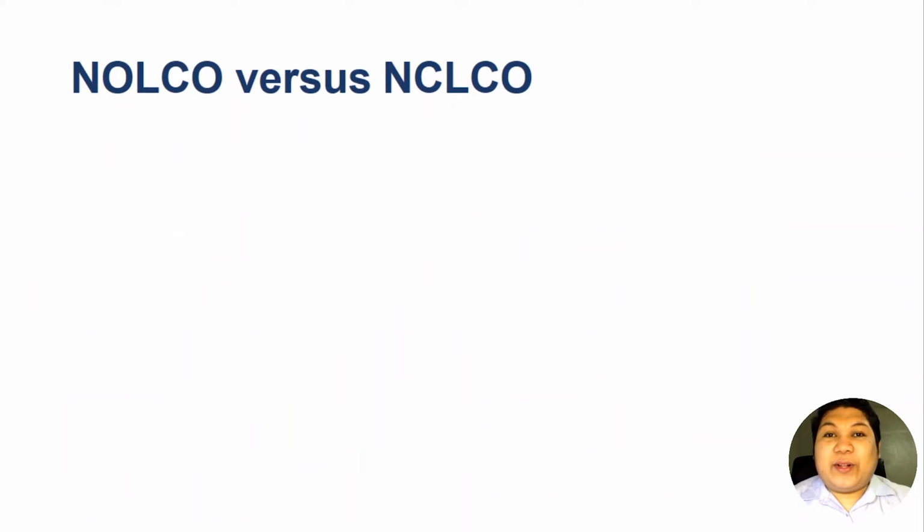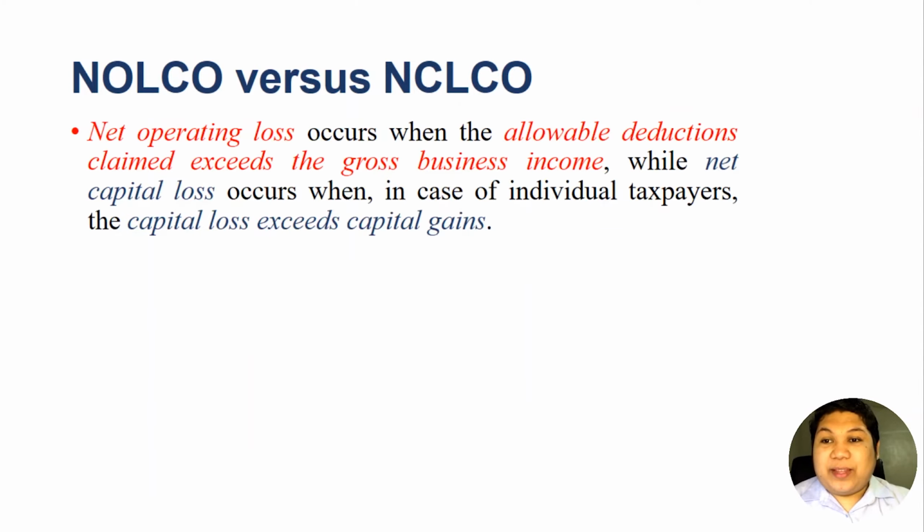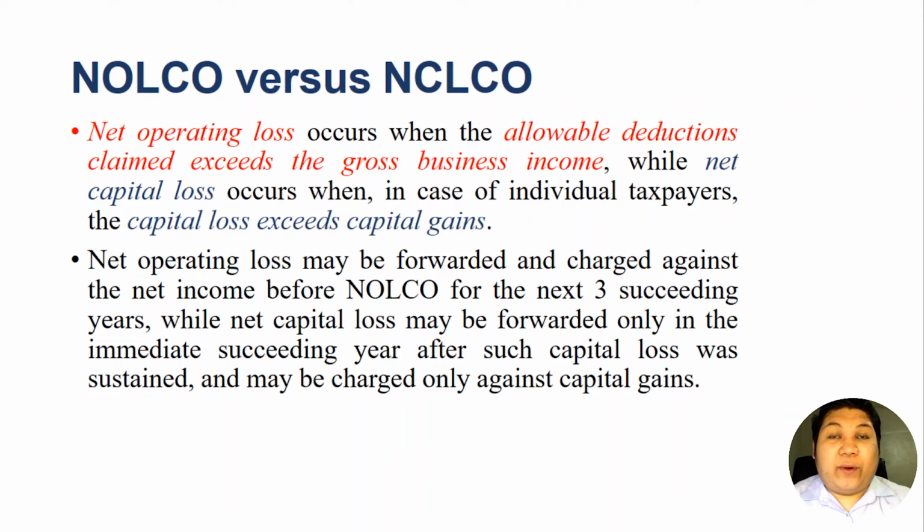So, we will compare NOLCO and NCLCO, or the net capital loss carry over. Net operating loss occurs when the allowable deductions exceed the gross business income, while net capital loss occurs, in case of individual taxpayers, when the capital loss exceeds the capital gains. Net operating loss may be forwarded and charged against the net income before NOLCO for the next 3 years, while, as we know, net capital loss can only be carried over for 1 year.